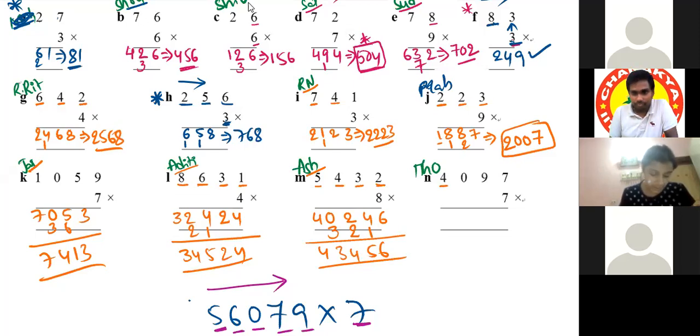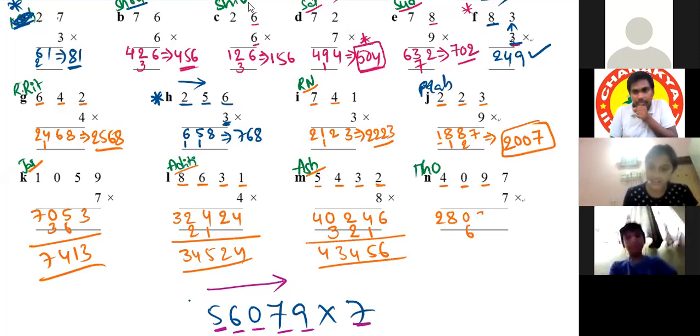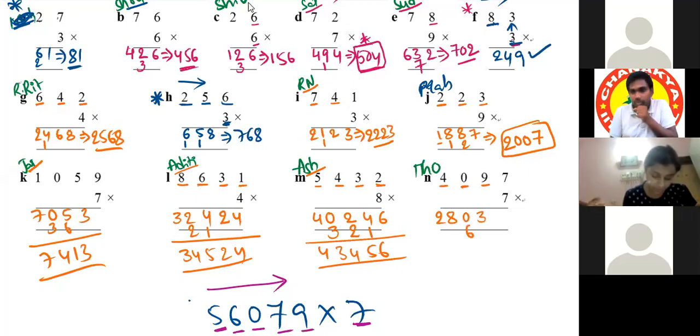4097 into 7. First we need to multiply 7 with 4. The answer is 28. You can write it straight away. Next, 7 multiplied by 0 is 0. 7 multiplied by 9 is 63. So you write 6 below and 3 on the top beside 0. And now 7 7s are 49, so 4 below 3 and 9 beside 3. Now our total answer after balancing is 28679. That's all. Very good.